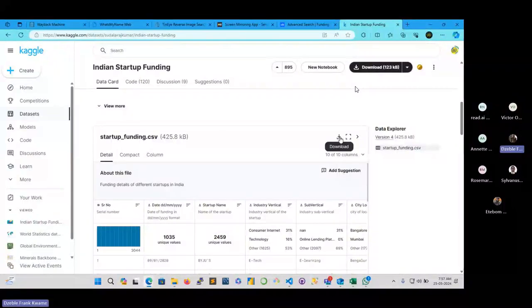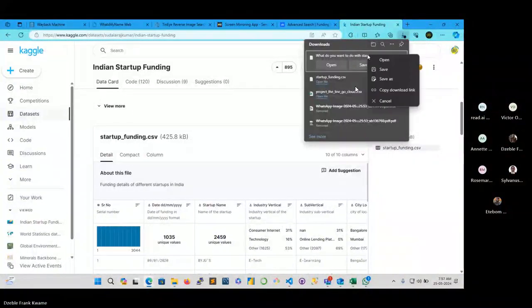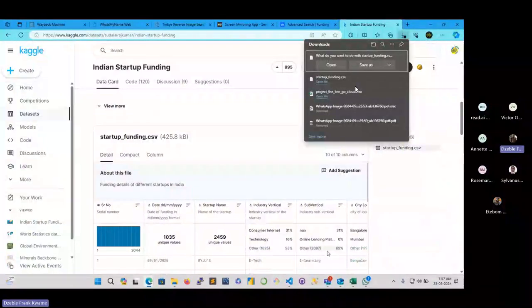I wanted to demonstrate the idea of where you can load the data set from online and then process it. So this link is what I'm interested in. Let me see if I can copy the link. Okay, copy download. So I'll go back to my Excel